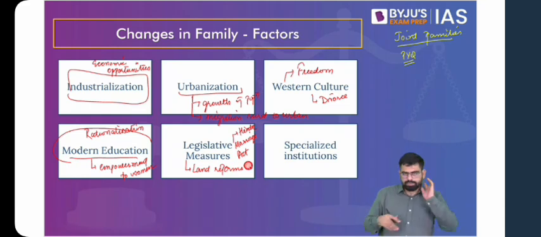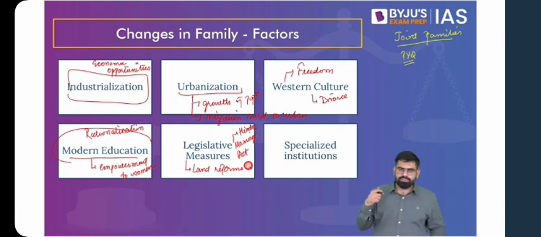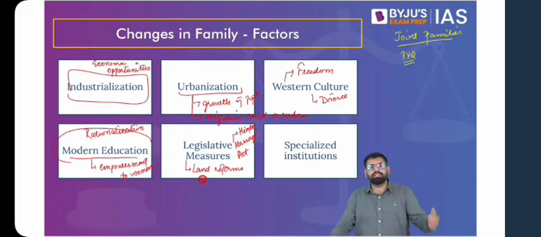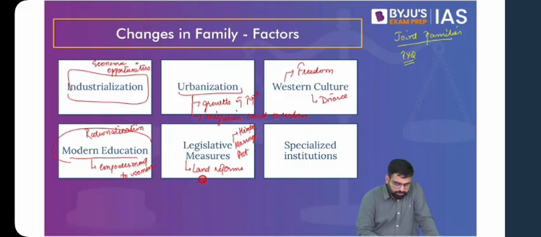Now, generally, traditionally in India, you'll find that it is the eldest male member of the family in whose name the entire property will be. Now, with land reforms and particularly land ceiling, people were not supposed to have land beyond a certain limit, because of which the idea that people got, the ones who had more land, is that it is better to divide it amongst the children, so that we do not fall under this land ceiling act, so that we do not lose land because of these land reforms. So what they did was, because of land reforms, your land got divided.